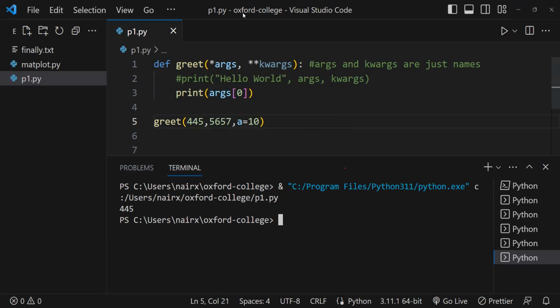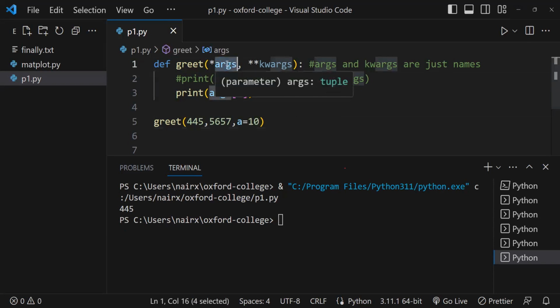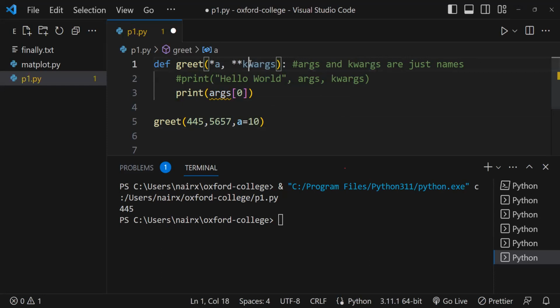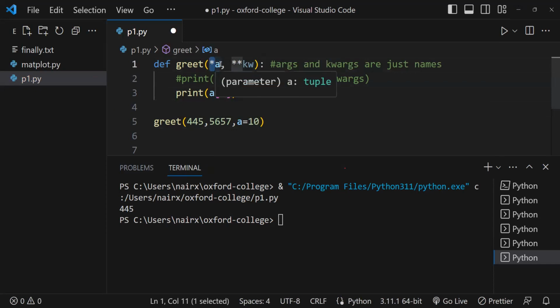Again, do not get confused. This args is just a variable name. I can have A also and KW also. It's just a variable. What matters is that you have to give a star. One star means this A becomes a positional collection list. If you give 2 stars, it becomes a keyword list. So that is what args and keyword args are.